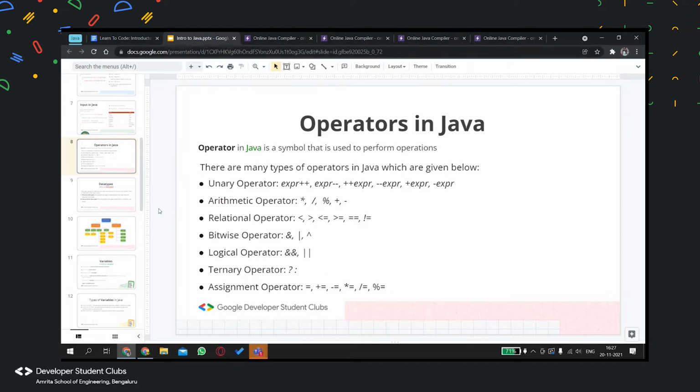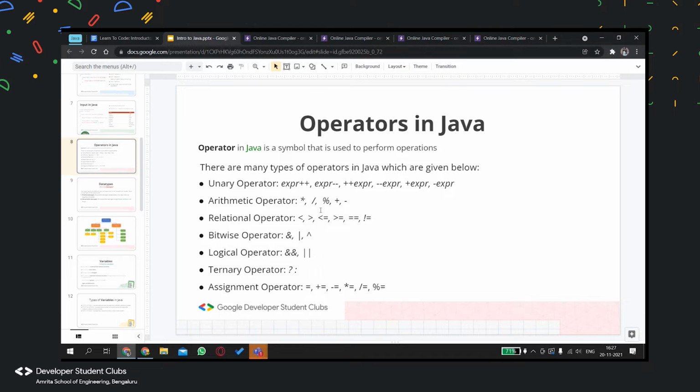If any one of you wants to know about any of these operators, you can let me know. I will speak about that. But we will be speaking more about these operators later on. The basic things that you'll have to know are arithmetic operators, unary operators, relational operators, logical operators, ternary, and assignment operators. Now, I'll just tell you what the assignment operator is. You know, equal to, that is normal.